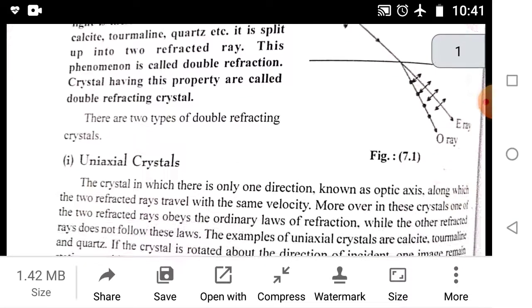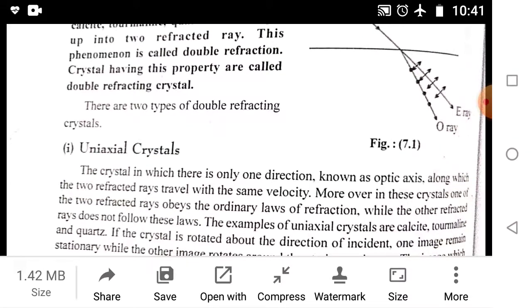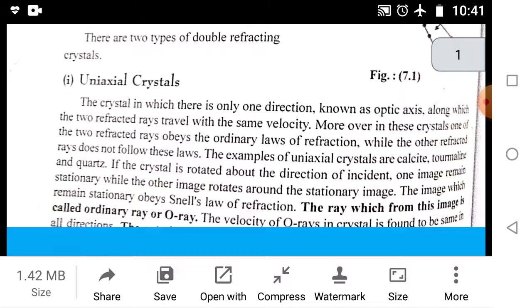There are two types of double refracting crystals. First, uniaxial crystals. These are crystals in which there is only one direction, known as the optic axis, along which the two refracted rays travel with the same velocity. Moreover, in these crystals, one of the two refracted rays obeys the ordinary law of refraction while the other refracted ray does not follow this law. Examples of uniaxial crystals are calcite, tourmaline and quartz.